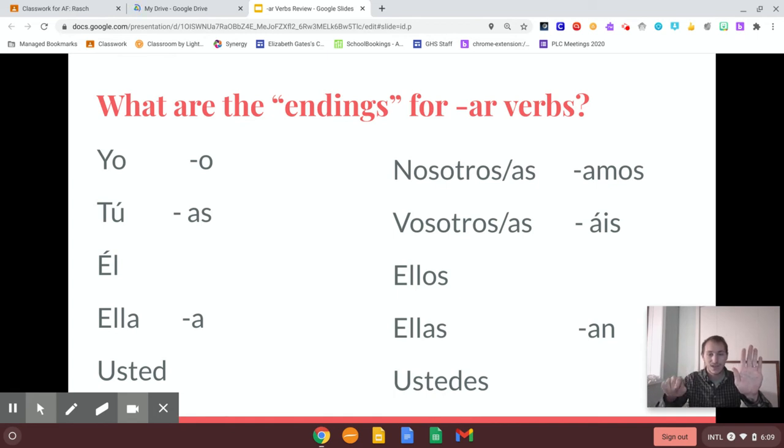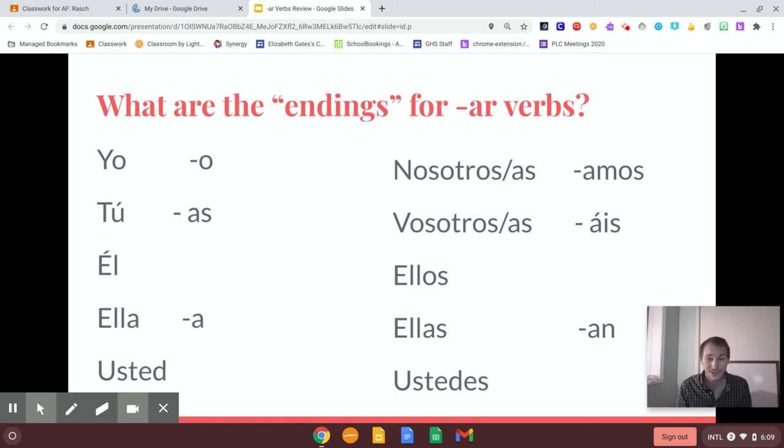You know the groups. There's yo, there's tú, él, ella, usted are all together. And then you have the other side. Nosotros goes with this one. Vosotros, ellos, ellas, ustedes. Memorize the subject pronouns primero. You have to memorize those first in order to do this technique.